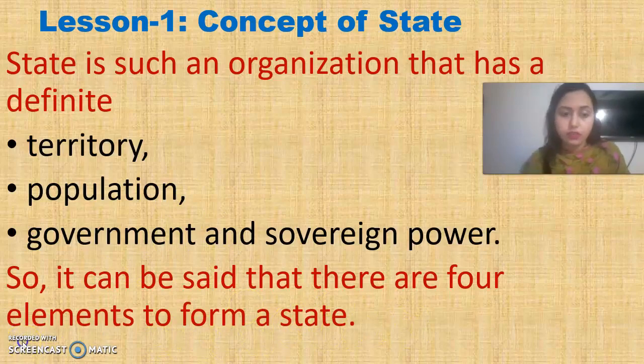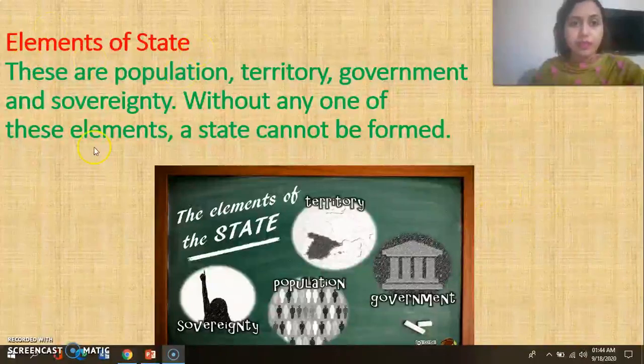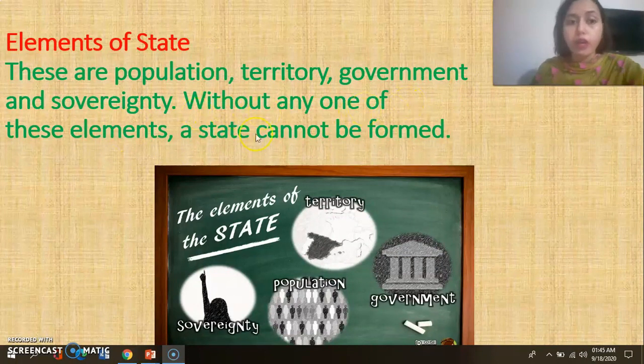Okay. So now see elements of a state. As I have just told, population, territory, government, sovereignty, all these are the important elements of a state. Without any one of these elements, a state cannot be formed. If you don't have the population, can you make any state? No. If you don't have the place, can you make any state? If you don't have someone who will rule, who will run the country, can you form a nation? Never. So all these things are very important for the formation of a state, for formation of a country, or a nation.